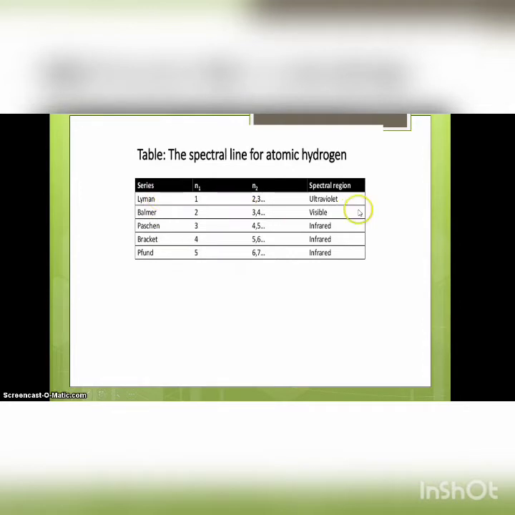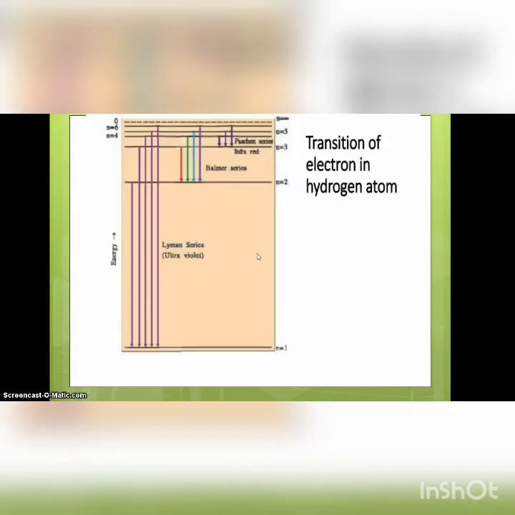The Lyman series lies in the ultraviolet region, Balmer in the visible, and Paschen, Brackett, and Pfund in the infrared, where n1 is 1, 2, 3, 4 and n2 is 2, 3, 4, 5, 6, 7.